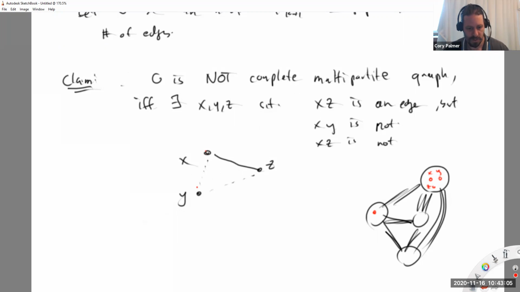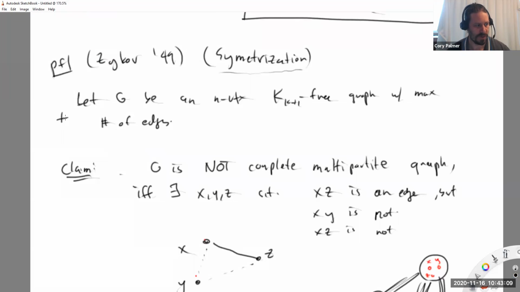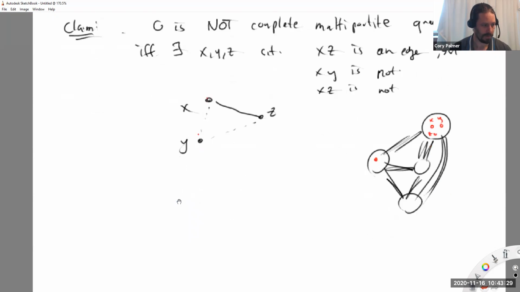So remember what our goal is. Our goal to prove the theorem is using this to prove that our graph is complete multipartite. So I'm going to pretend that this configuration exists and arrive at a contradiction both times. There'll be two cases. And therefore, this thing doesn't exist. Therefore, I am a complete multipartite graph, okay? By the unproven claim. Okay.